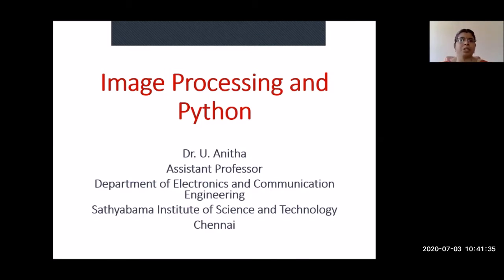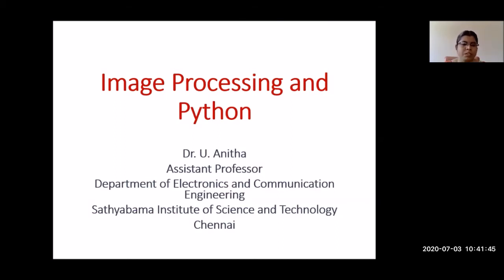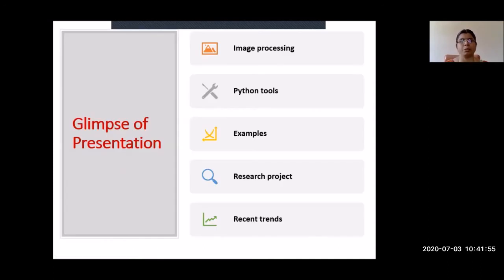Today I am going to talk about image processing and the Python tools for doing image processing. I am Dr. Anita, assistant professor in the Department of ECE at Satyabama Institute of Science and Technology. Before going into the image processing tools, first we will have a quick glance at the image processing techniques.